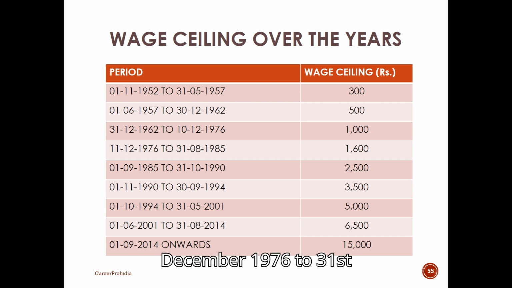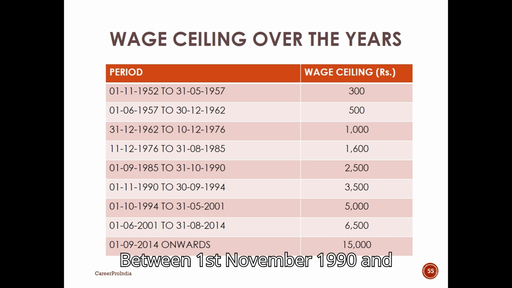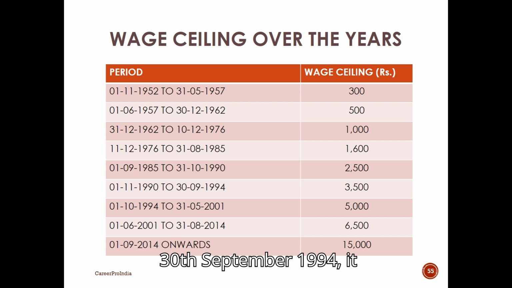From 11th December 1976 to 31st August 1985, it reached 1,600 rupees. From 1st September 1985 to 31st October 1990, the ceiling was 2,500 rupees. Between 1st November 1990 and 30th September 1994, it increased further to 3,500 rupees. From 1st October 1994 to 31st May 2001, it was 5,000 rupees.